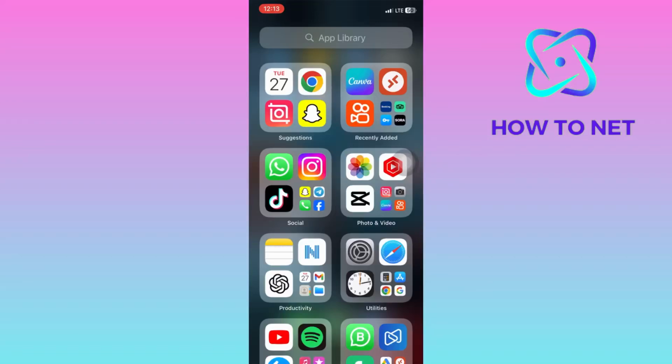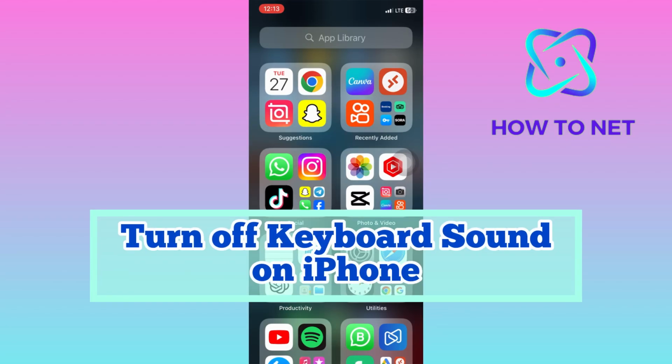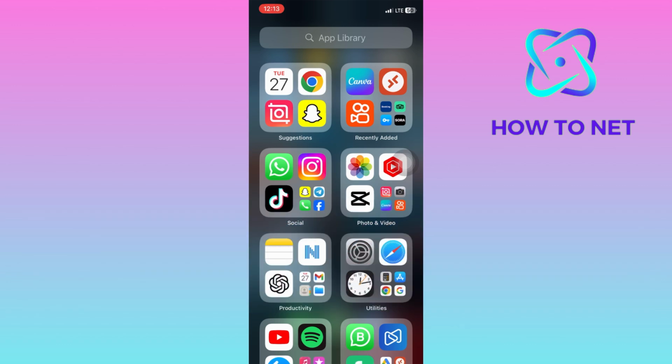In this simple video tutorial, I'm going to share with you how to turn off keyboard sound on iPhone. Turning off the keyboard sound on your iPhone can enhance privacy and reduce distractions in quiet environments. It also prevents the noise from disturbing others around you.